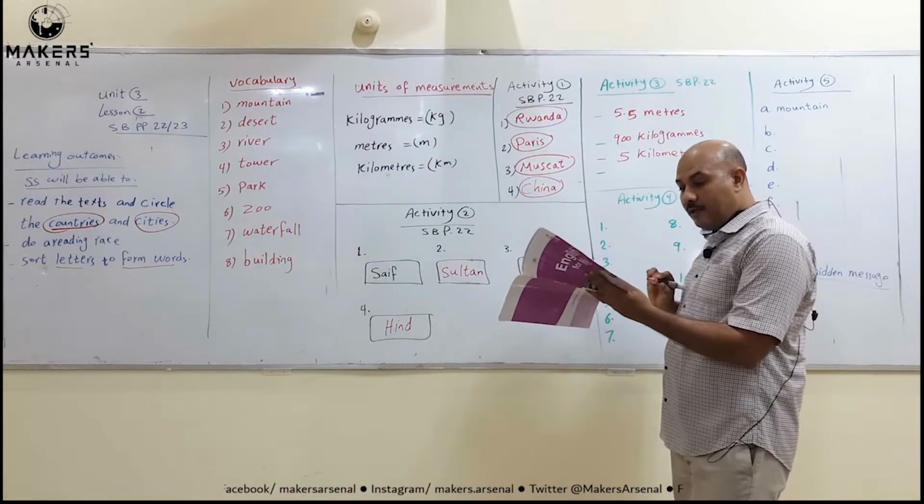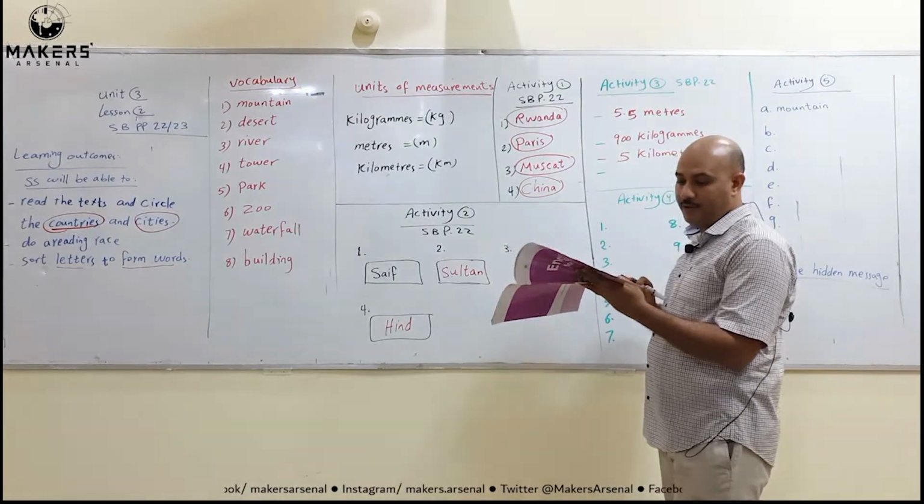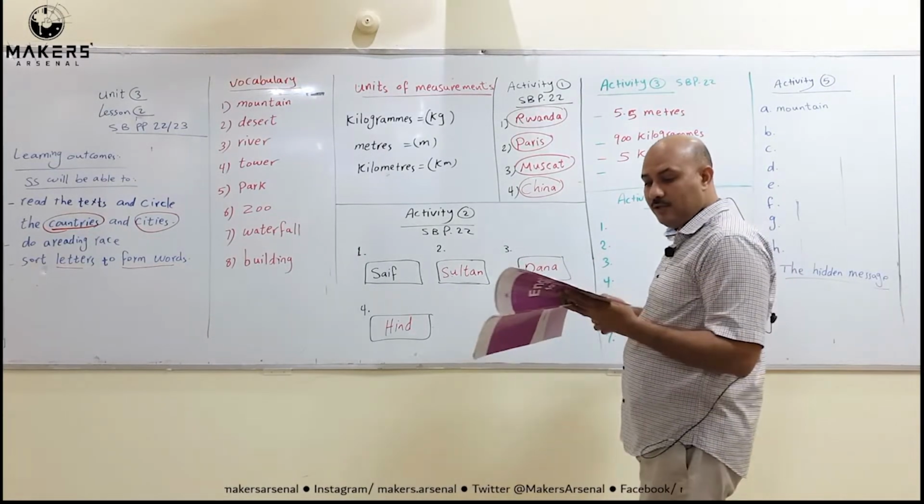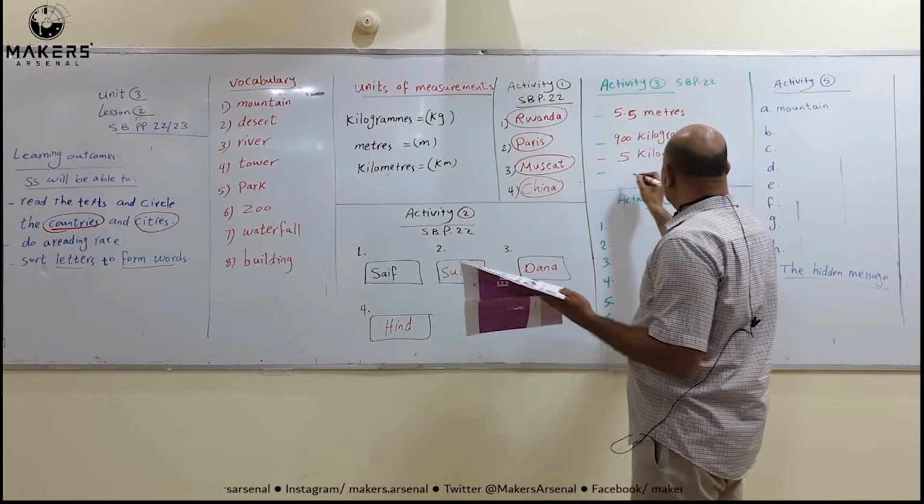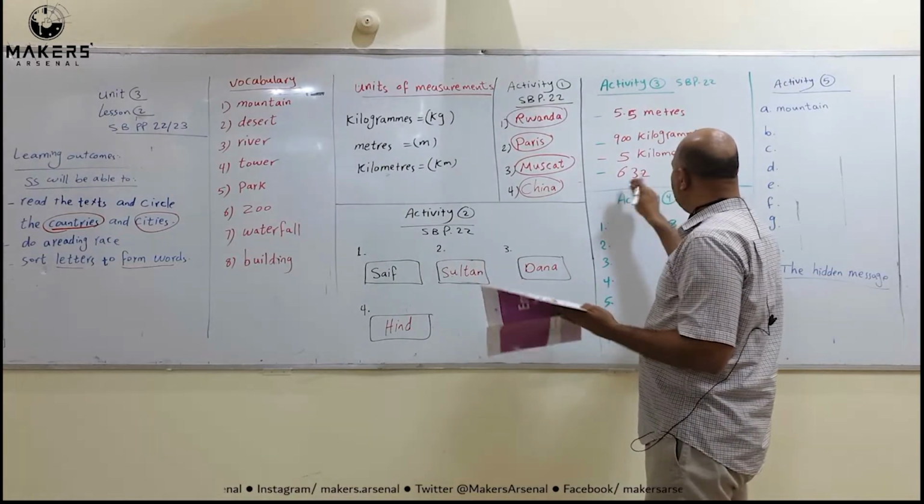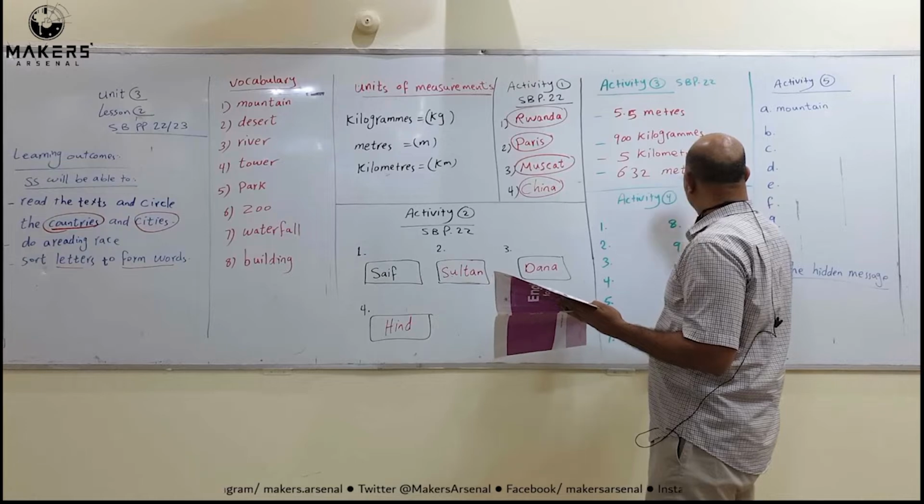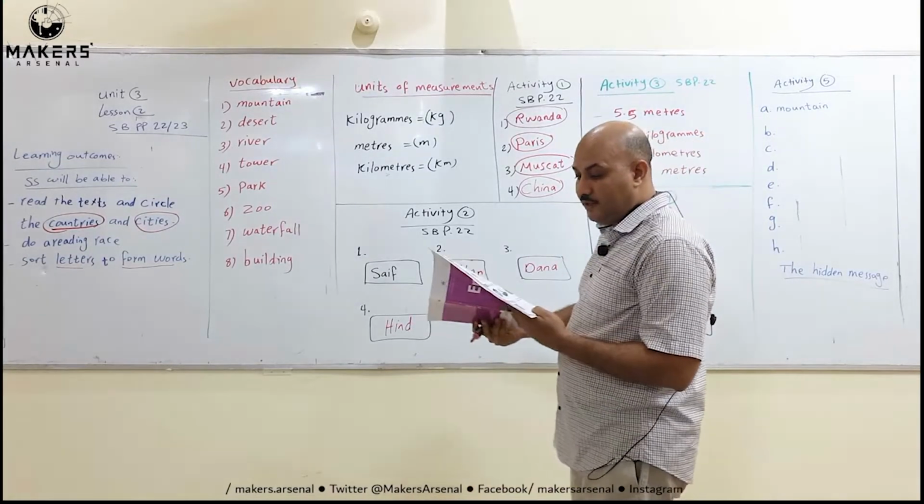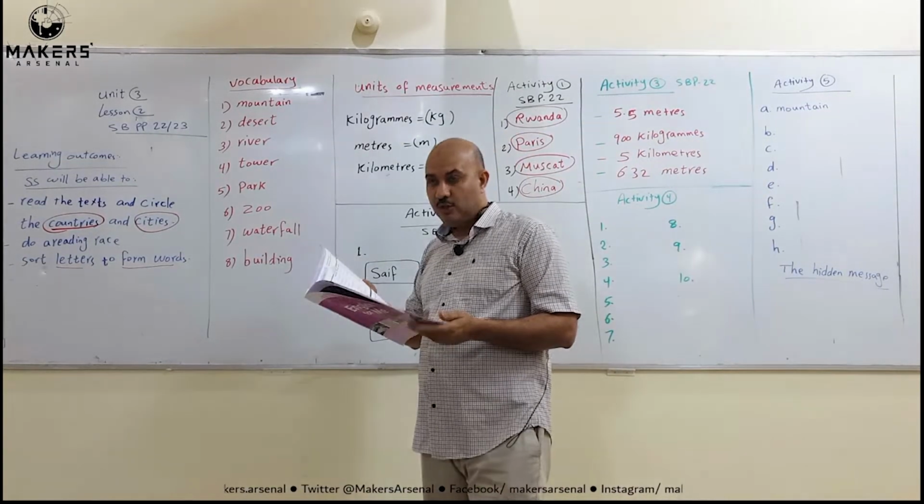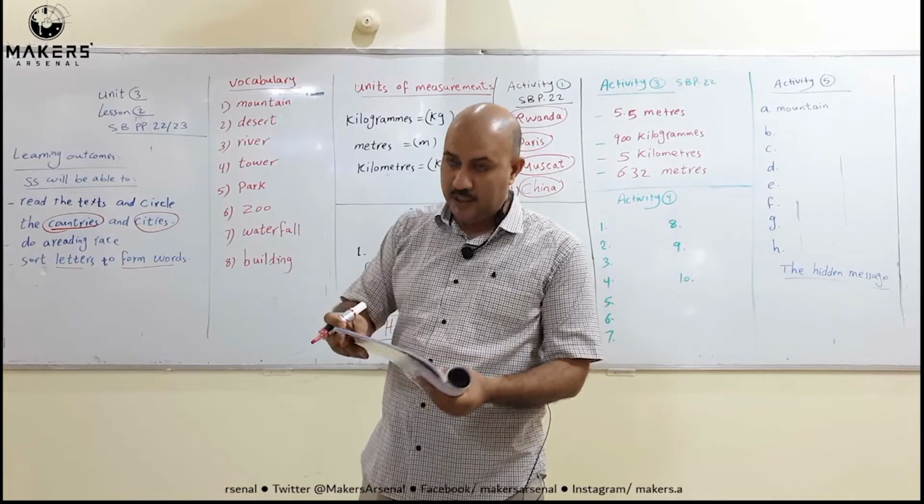The last one, height of Shanghai Tower. You know Shanghai in China. So what is the height? It is 632 meters. This is the end of activity number 3 and the end of page 22. Now please go to page 23.